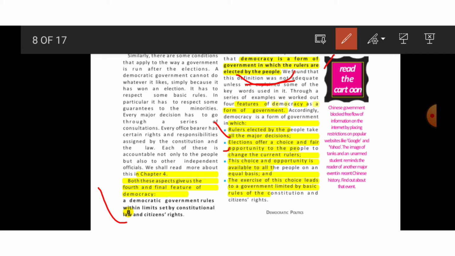And second, elections offer a choice and fair opportunity to the people to change the current rulers. It's not like China and Mexico, where there is major influence on the election commission or those representatives who were elected. And third, this choice and opportunity is available to all the people on an equal basis. And fourth, the exercise of this choice leads to a government limited by basic rules of the constitution and citizens' rights, as we saw in Zimbabwe's example.